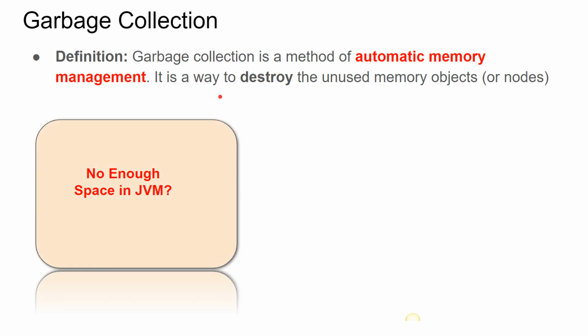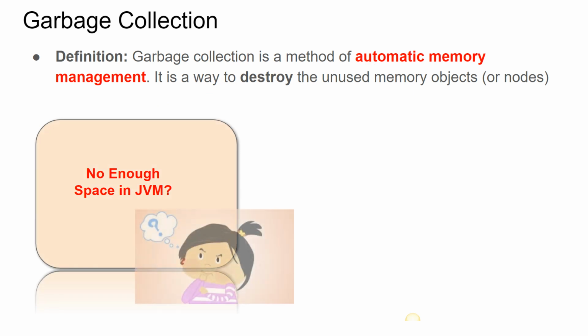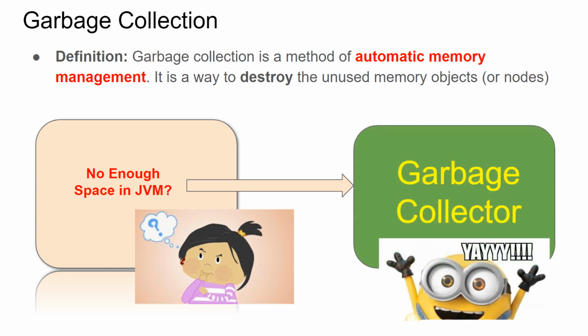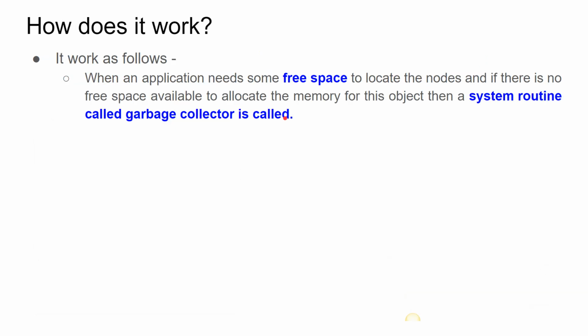Say there is not enough space in the JVM. Then what is next? We have a special method, that is automatic memory management. We have an automatic memory management system called garbage collection. So the garbage collector will destroy the unused memory objects, that is, the unused variables. Okay, how does it work?